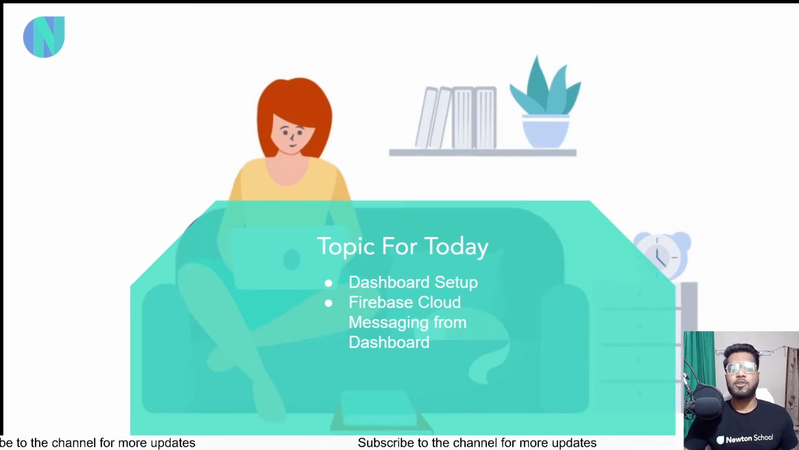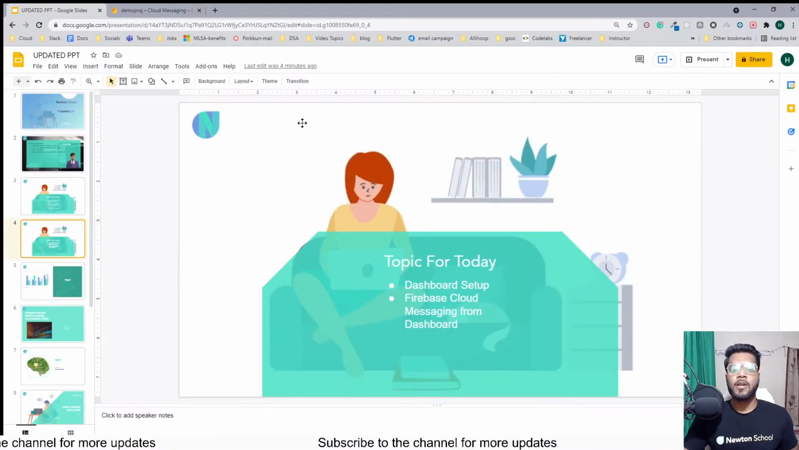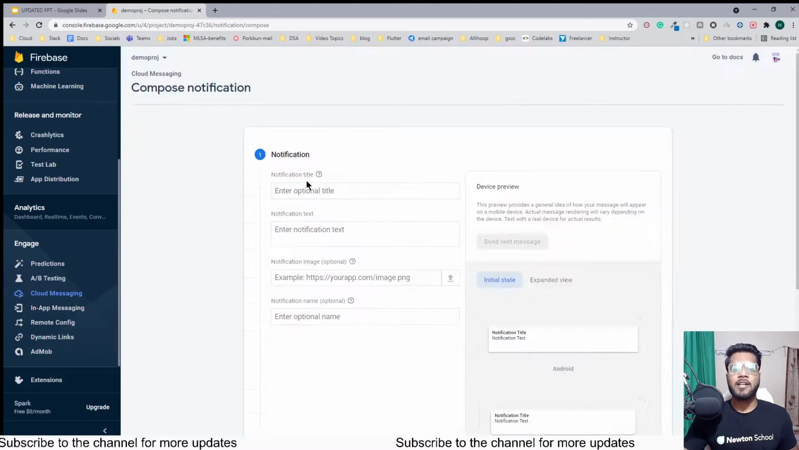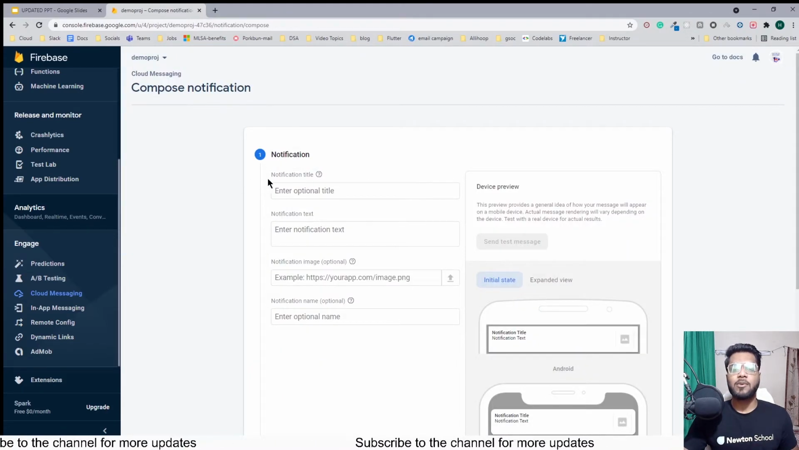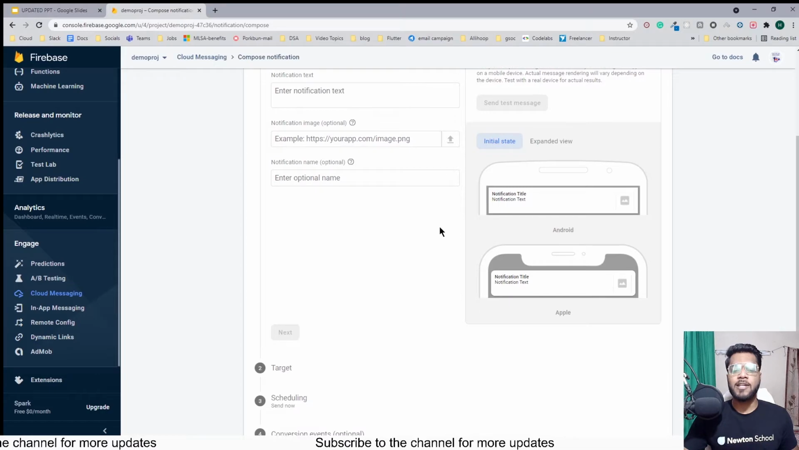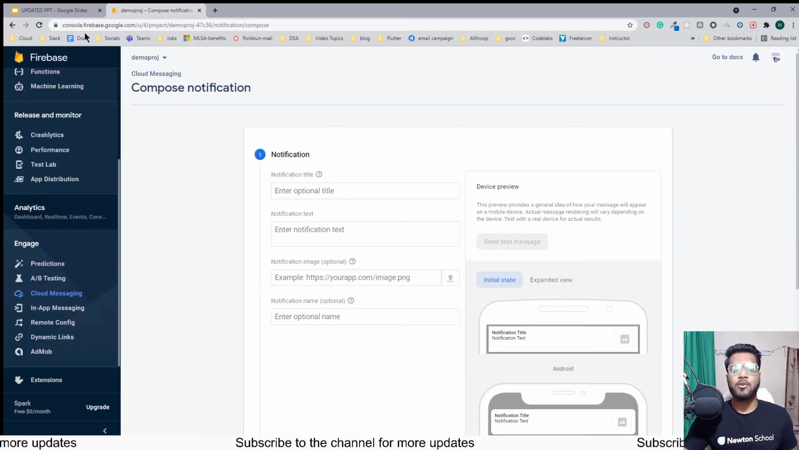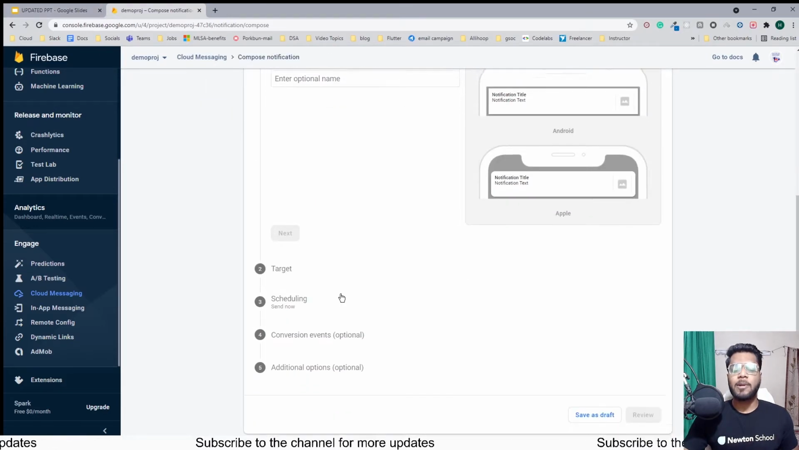And for the dashboard setup, I can directly show you the dashboard. Here you can see that I have this project open already, and inside it the Cloud Messaging option which is present inside the Engage section. When you click on it, you will be provided with a dashboard of this sort. When you click on this button, it will take you to the screen where you can provide the title, the body, upload an image and stuff like that, choose your target audience, and you can try sending a notification as well. So we'll be looking into each of these things.